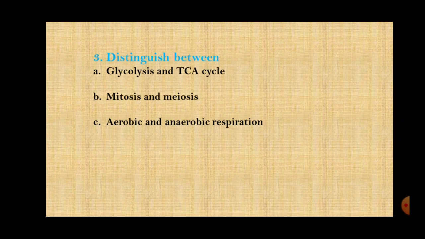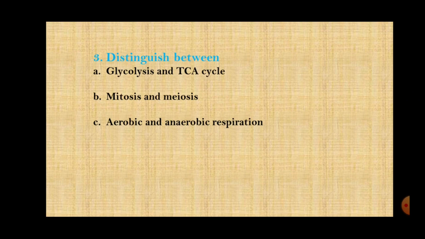Okay, and always compare the points and write, because suppose you are writing glycolysis and TCA cycle, and you have written only glycolysis points and all the points are correct, but your TCA cycle points are wrong or you have not written, you will not get any marks for that, you will get 0.